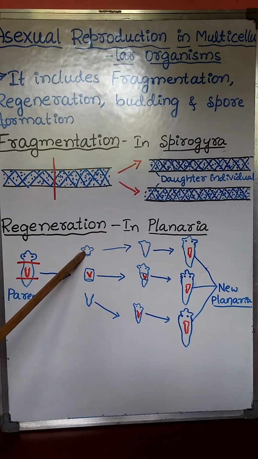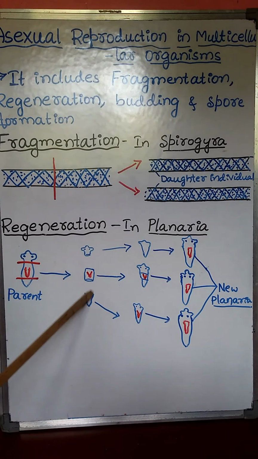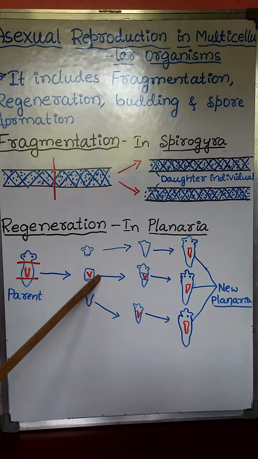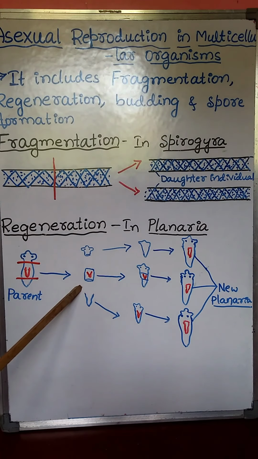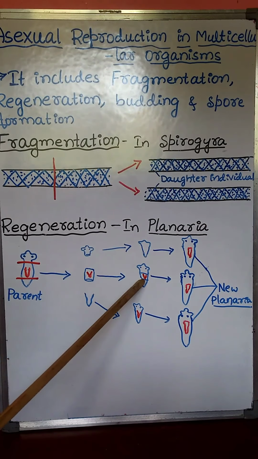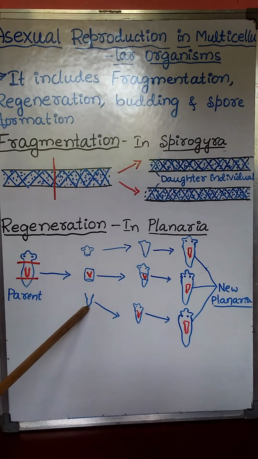Then in this piece, these 2 parts are missing. In the last piece, these 2 parts are missing. Then each piece grows or produces the missing parts.